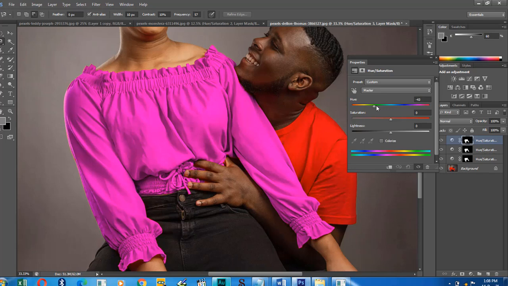Sometimes it's difficult to make a choice here. What do you think is the color I should choose? What color should I choose? Okay, I think this color looks very natural.